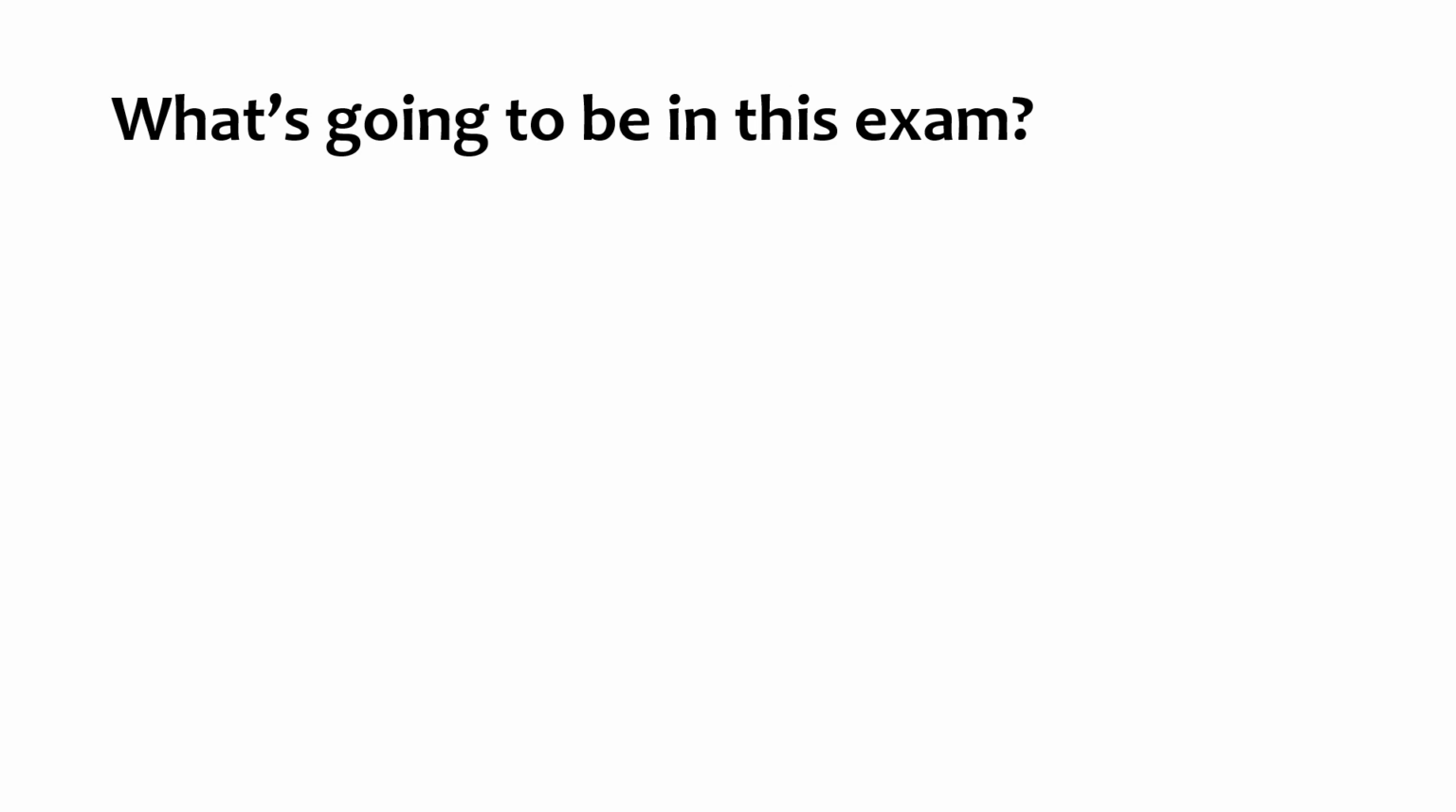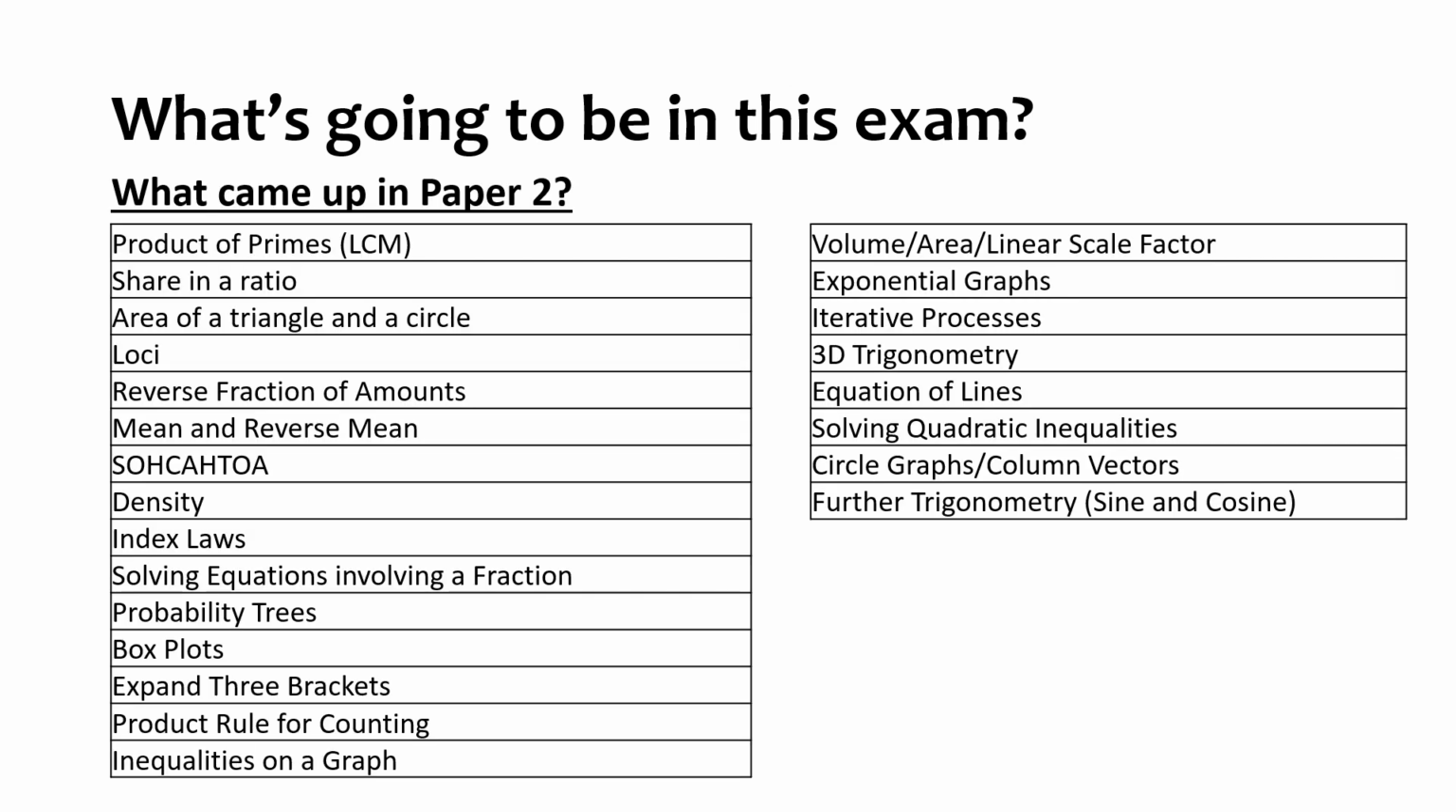I've also added here everything that came up in Paper 2. So these are all the topics that came up in Paper 2. And I've gone through these two lists and started crossing out and removing some topics from our suggested revision that haven't come up. There are also some really high frequency topics that are yet to come up in this exam, and I'll talk about those as I go through the following slides.